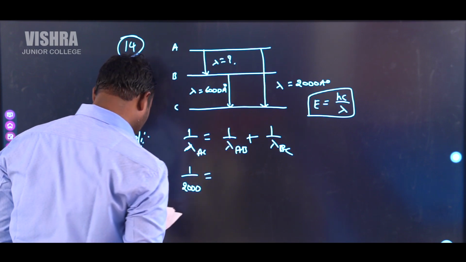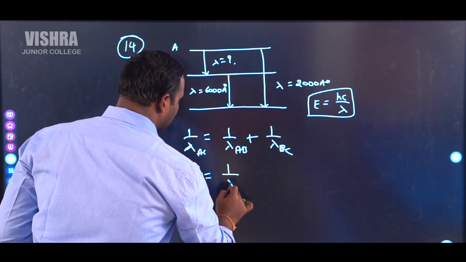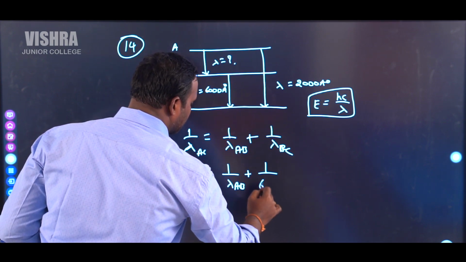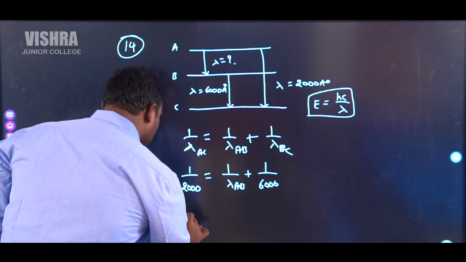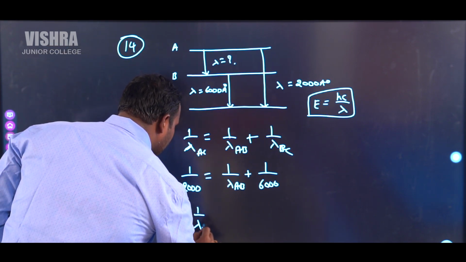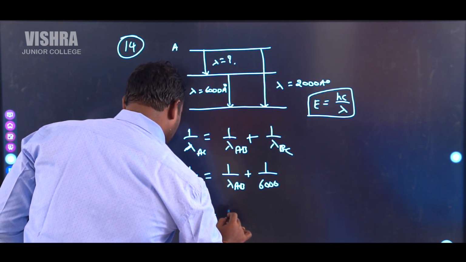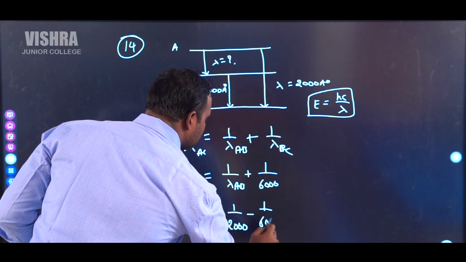So 1 by 2000 is equal to 1 by lambda AB plus the wavelength of this, which is 6000, so 1 by 6000 angstroms. So therefore 1 by lambda AB is equal to 1 by 2000 minus 1 by 6000.